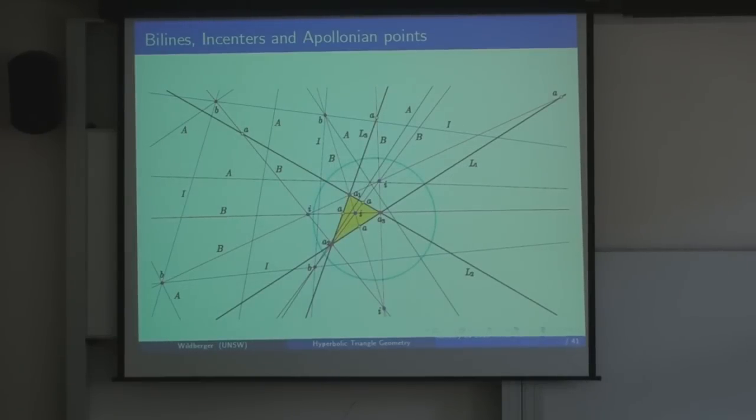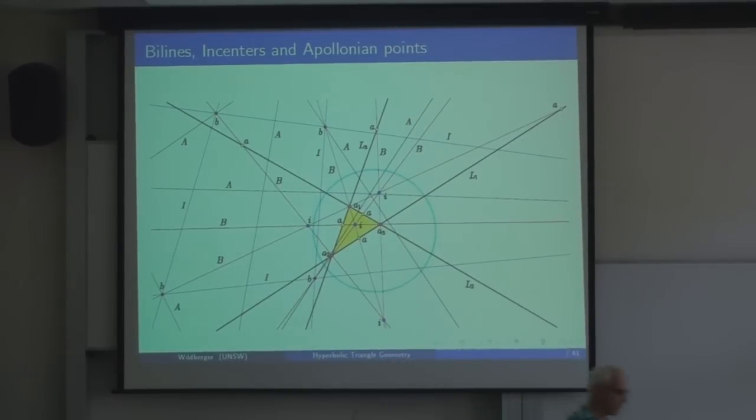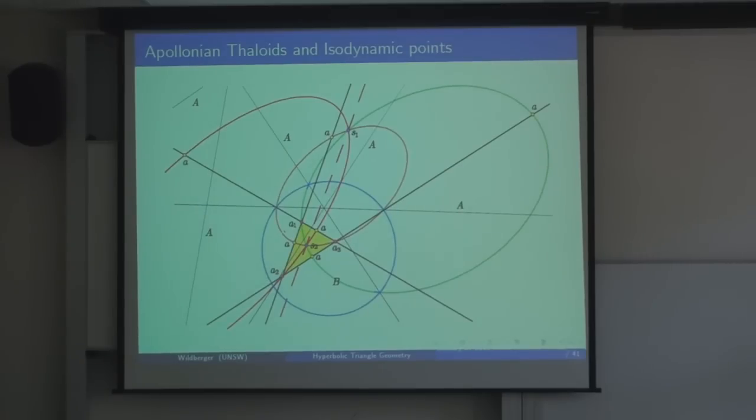Okay, so we can take a triangle, and we can look at the bisectors at each point. And we find that they meet, just like they do in the Euclidean case, in 4 points called the incenters. And we see that those bisectors also meet the sides of the triangle in 6 points, which are labeled A. I'm not sure if you can see them all. I'm going to call those Apollonian points. So that's a theorem that those things are all concurrent.